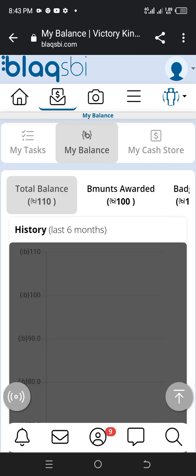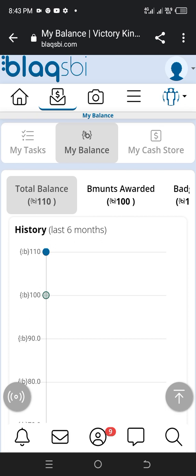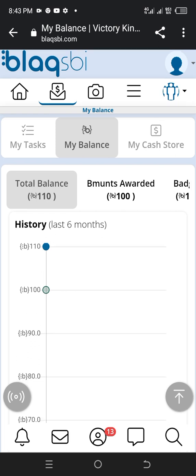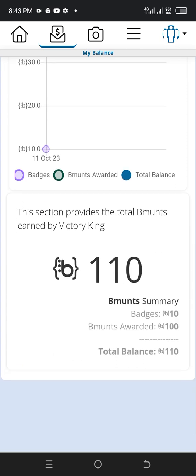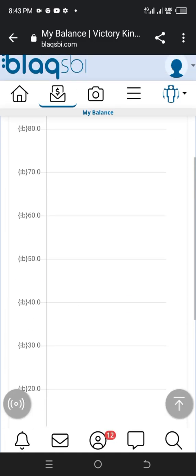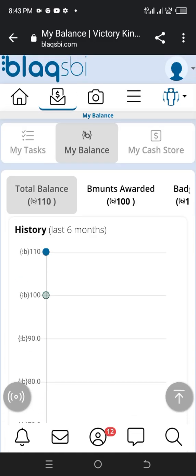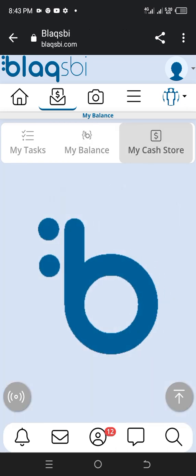You can see my balance now. My total balance here is 110 Blacksby. This is the amount awarded to me. The moment you sign up, this very amount will be awarded to you. Then you keep doing your work and you keep cashing out. Let's go to my cash store and see.